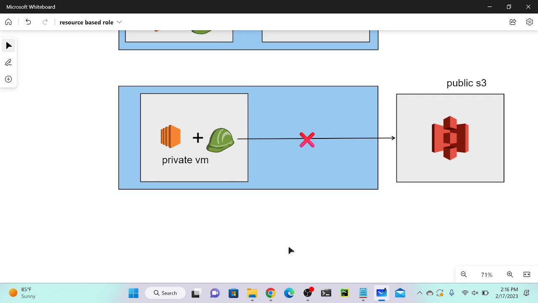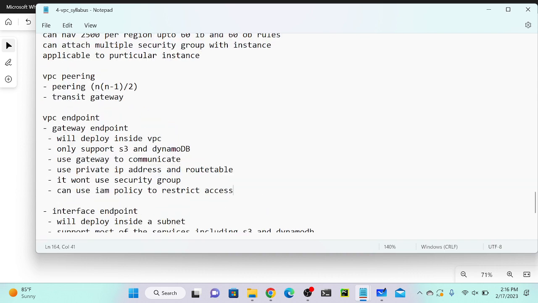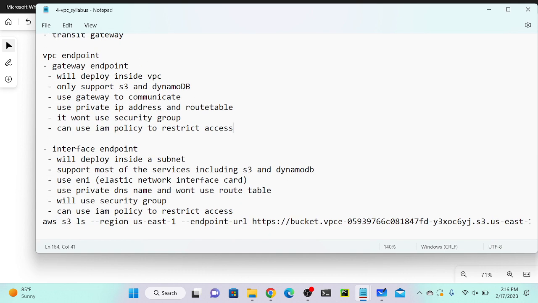First, just write it down: the difference between interface endpoint and gateway endpoint. That is very important. First, gateway endpoint. We will deploy a gateway endpoint inside a VPC, or on a VPC, you can just mention that. And gateway endpoint only supports S3 bucket and DynamoDB. S3 is a service and DynamoDB is another service. We can connect to S3 as well as DynamoDB by using gateway endpoint.